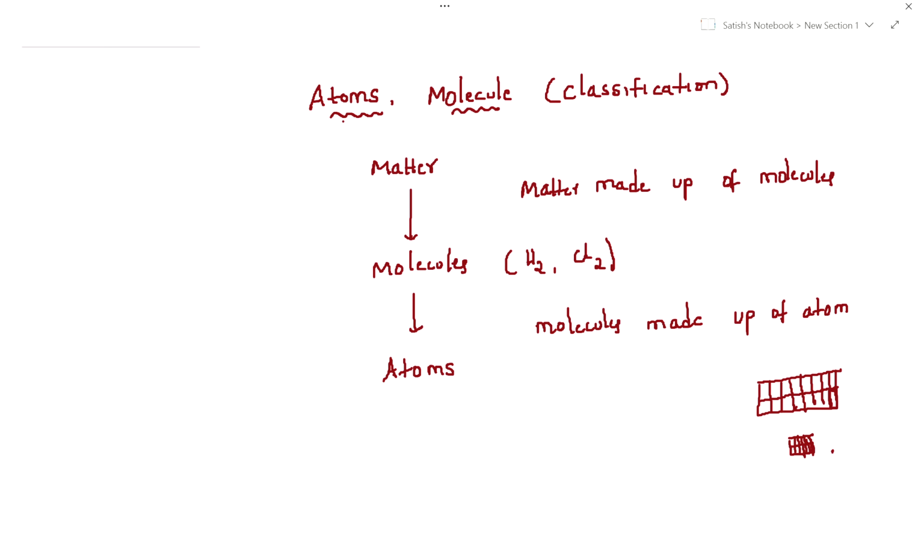So simply we can say atoms are tiny particles, very small. With the naked eye we cannot identify them, we cannot see them. With the help of special microscopes it is possible. With the naked eye it is not possible to see, but atoms can participate in chemical reactions. How do you know it is participating in a chemical reaction? Molecule formation. Two hydrogen atoms combine and form a molecule, which means atom existence is there. But we are not seeing it with the naked eye, right? So now let me write all the points.